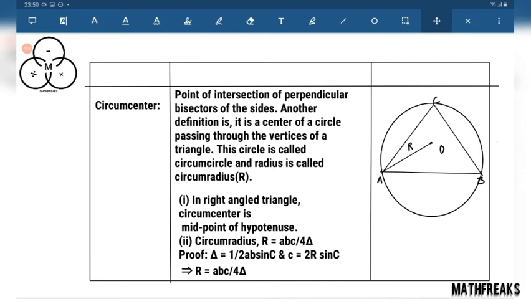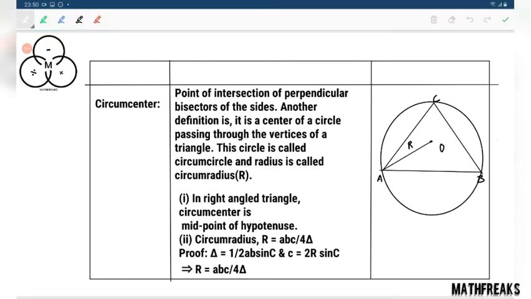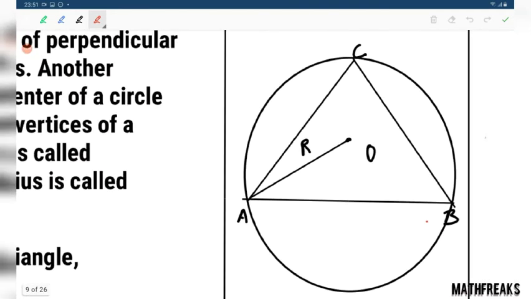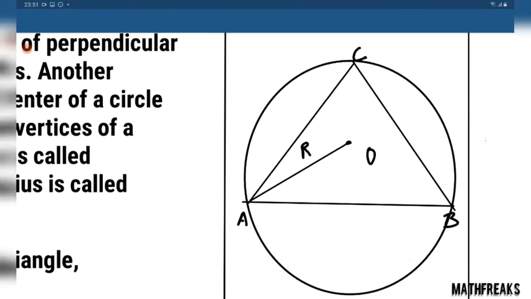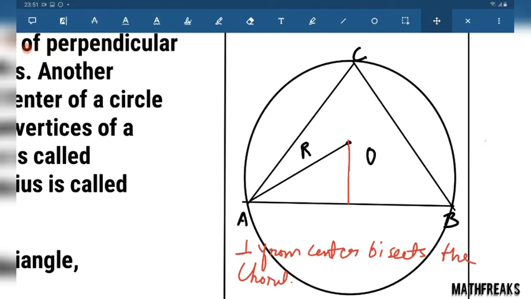Point of intersection of perpendicular bisector of the sides. Now why perpendicular bisector? This is a circle with center O. From the center, if we draw a perpendicular to AB, then this will be the perpendicular bisector, because the perpendicular from center bisects the chord. So if we draw the perpendicular bisector from the sides, we would get the center only.